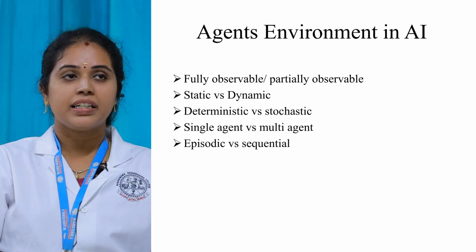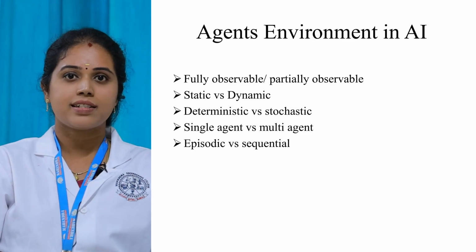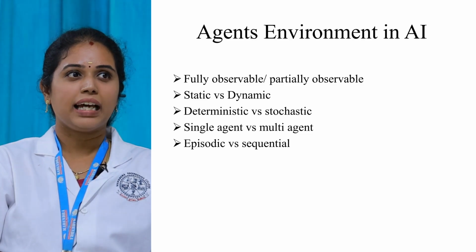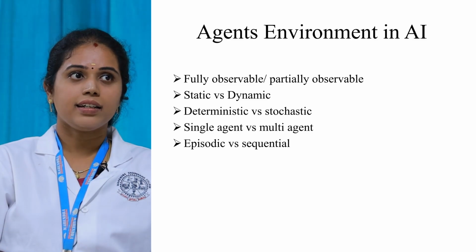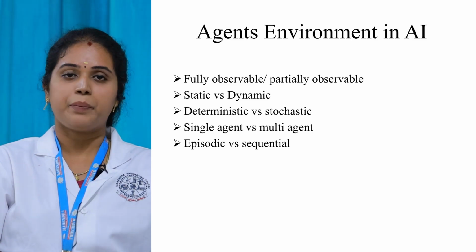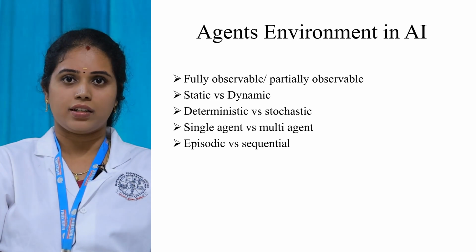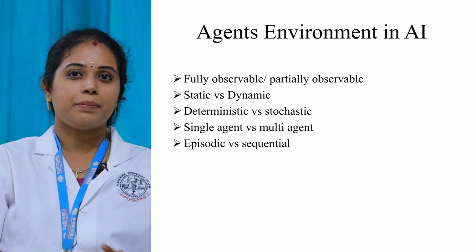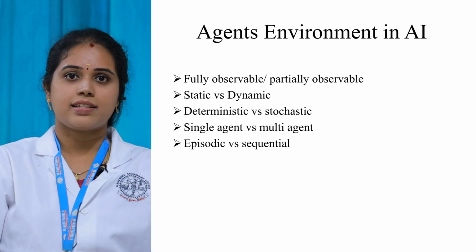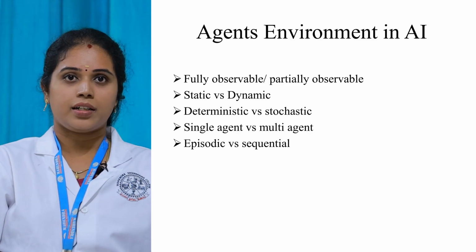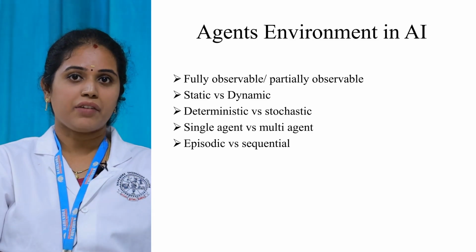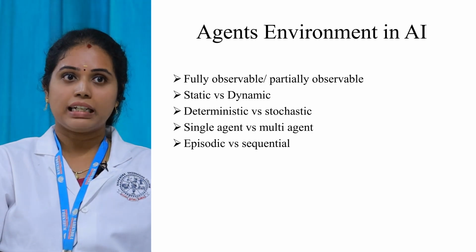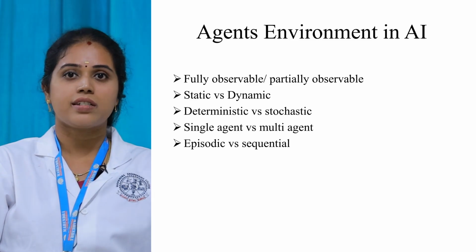The next one is deterministic and stochastic. What is deterministic? We know that we can have a predetermined value, right? Whatever the input, the starting state as well as the next state is predetermined. That is said to be deterministic. For example, Google Maps. You want to go to some destination, whatever the place. If you want to go to that location, the intermediate traffic can be easily known with the help of Google Maps. So that kind of situation comes under the deterministic environment.